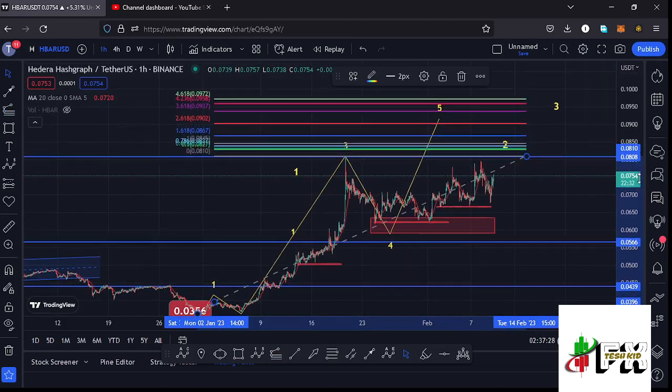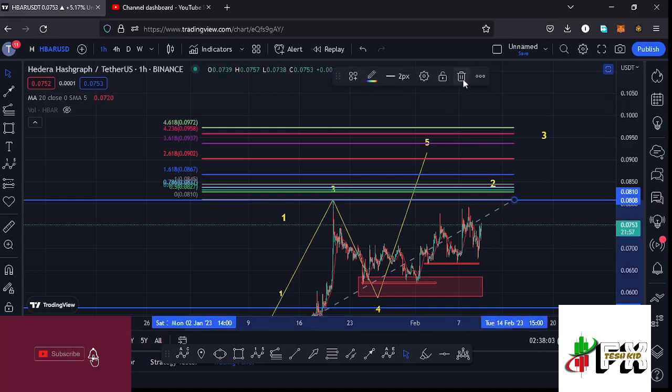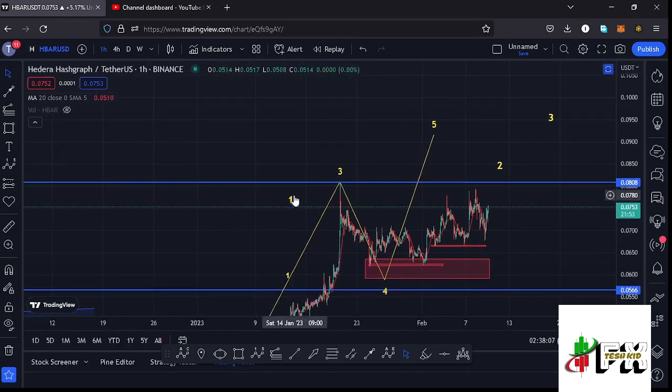That gives me a minimum target area to the upside in the formation of that wave 5 at the fib level 1.618, and that is at around the $0.867 mark, and that is the minimum that I'm expecting that wave 5 to the upside to do, and that is just a minimum target area. So we need to have in mind that there are chances of managing to break above the fib level 1.618 and continue breaking through other key areas on the Fibonacci's. And once the wave 5 is in, then we can name this 5-wave structure to the upside as a larger Elliot wave count 1 to the upside.